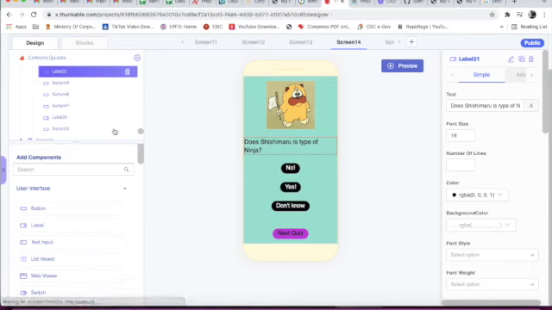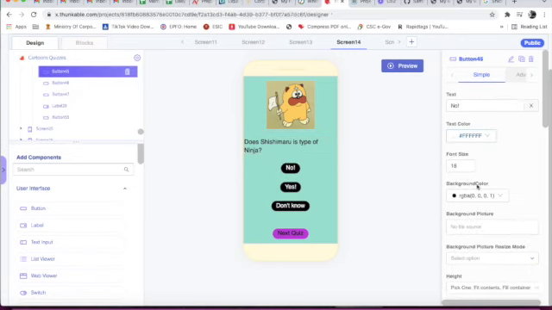Now this is button 45. Background color is black. Font size is 18. Text is no. This is button 46. Text is yes. Font size is 18. Background color is black.